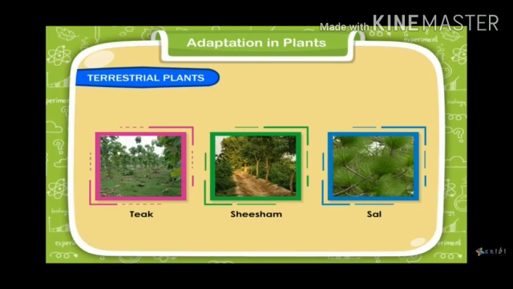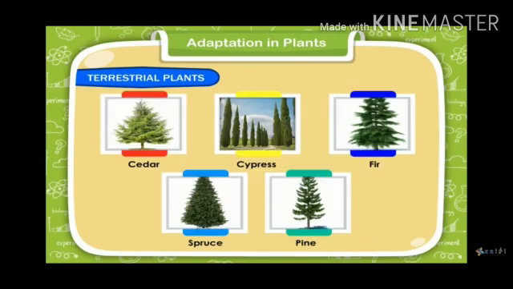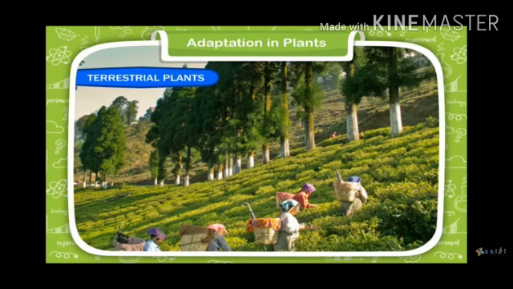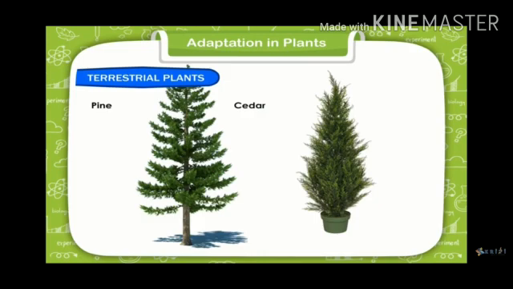Some plants like teak, shisham, sal, all these grow in the plains also. Some plants like fir, pine, cedar, all these plants grow in the hilly areas, in the mountains, and these plants do not shed their leaves also. These all are called evergreen plants.